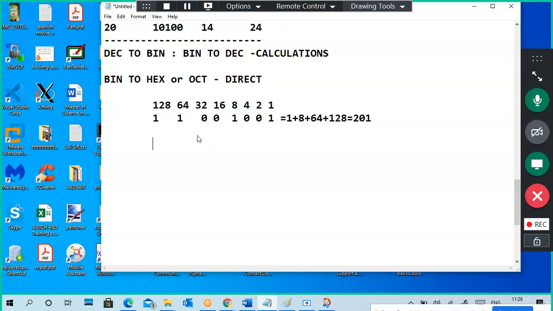And I also gave one more, right? What is that one? 1 1 1. So you have to understand the numbering. If you practice, you will understand better.